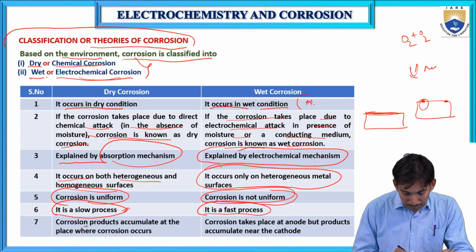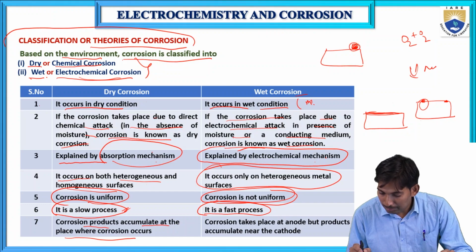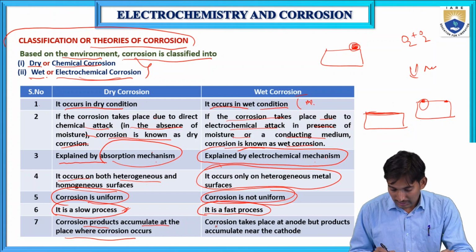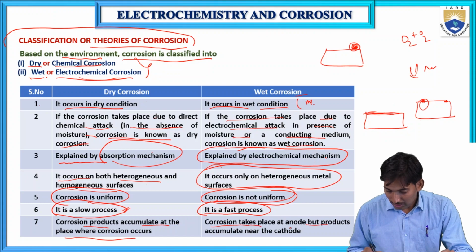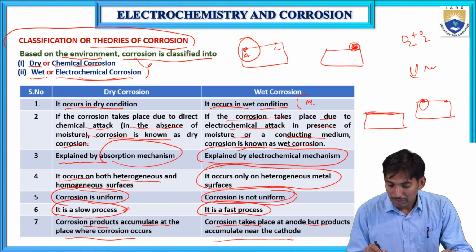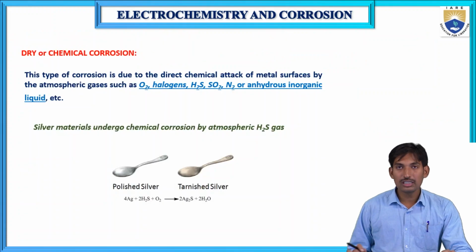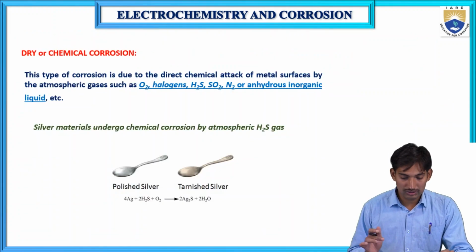Dry corrosion products accumulate at the place where the corrosion occurs. If corrosion occurs on a metal, the corroded product will be at the same place. But in wet corrosion, the corrosion takes place at the anode, but the products accumulate near the cathode. These are the differences between wet corrosion and dry corrosion.